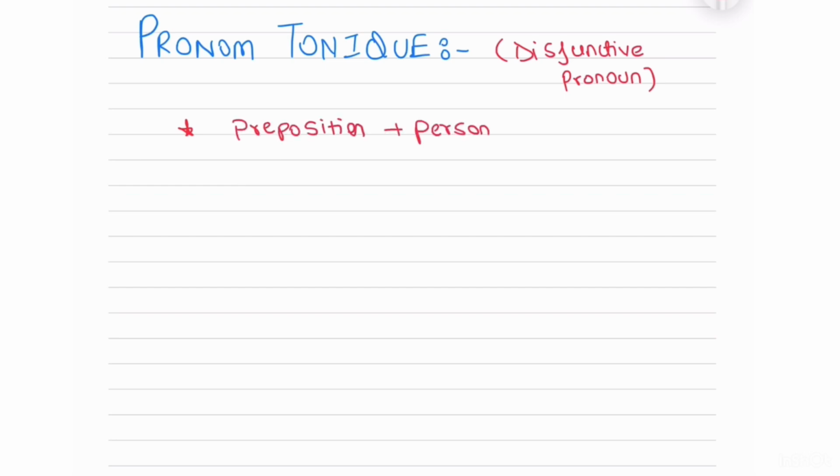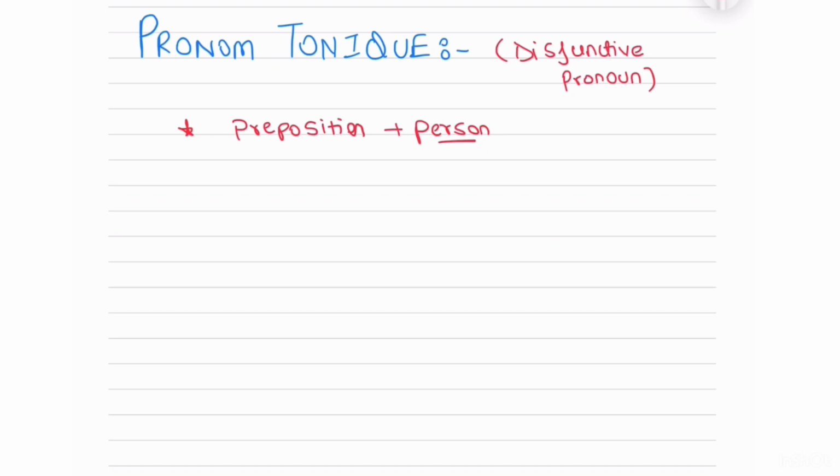This is the third and last part of les pronoms personnels, where we're going to be covering pronom tonique and le pronom sujet. So let's begin. First off, we have pronom tonique, also known as disjunctive pronoun in English. Now, what is the format for it? That is, what will be your sentence structure? Whenever you have a preposition plus a person, we use pronom tonique. Here it can be any preposition, and then you'll have a person after it.